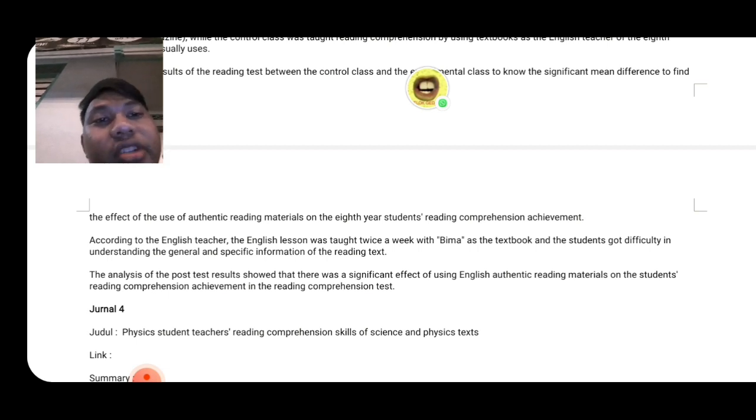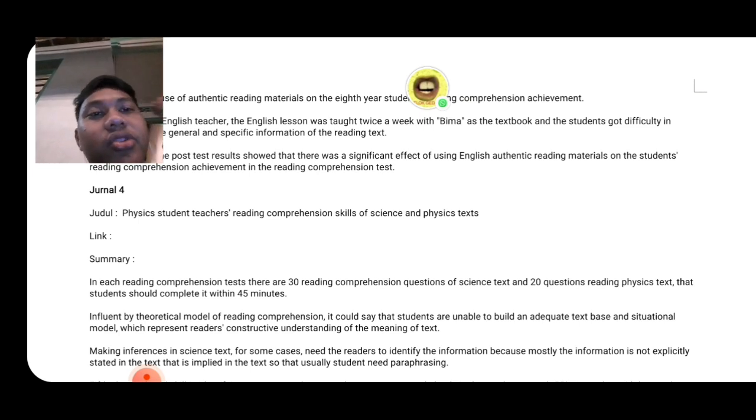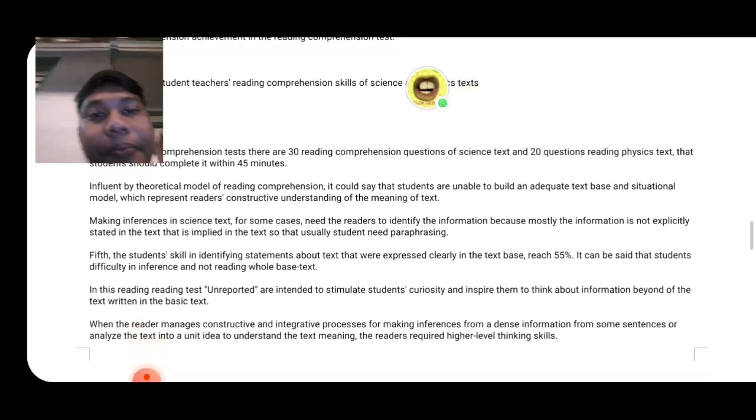The analysis of the post-test result saw that there was a significant effect of using English authentic reading material on the student reading comprehension achievement in the reading comprehension text like this. And the fourth journal is basic student teacher reading comprehension skill of science and basic text. The summary is, in its reading comprehension test there are 30 reading comprehension questions of science text and 20 questions of reading basic text that students should complete within 45 minutes.